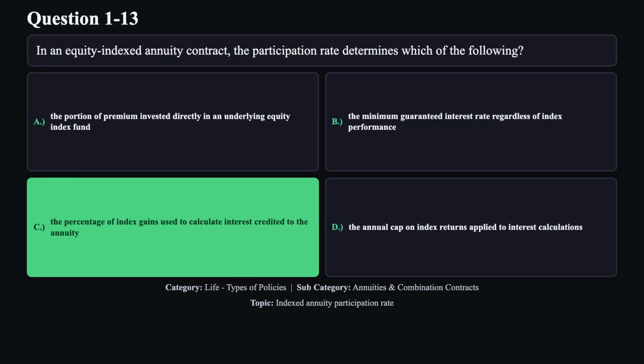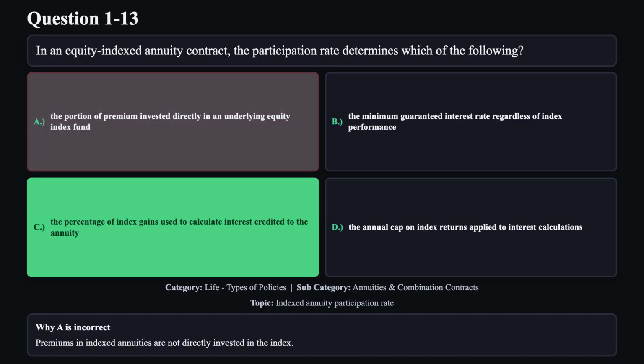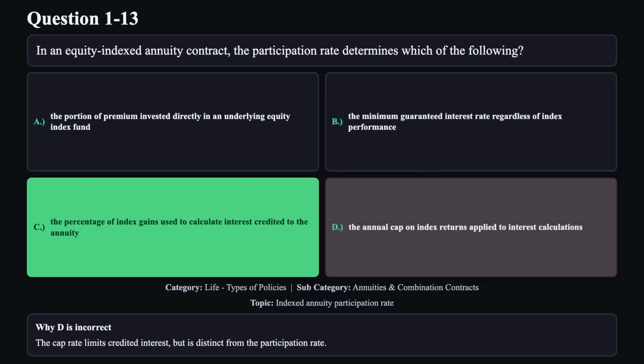The correct answer is C. This option is correct because the participation rate specifies the portion of the index's gain that is credited as interest to the annuity. Reason A is not correct. Premiums in indexed annuities are not directly invested in the index. Reason B is not correct. This describes the guaranteed minimum rate, not the participation rate in index gains. Reason D is not correct. The cap rate limits credited interest but is distinct from the participation rate.